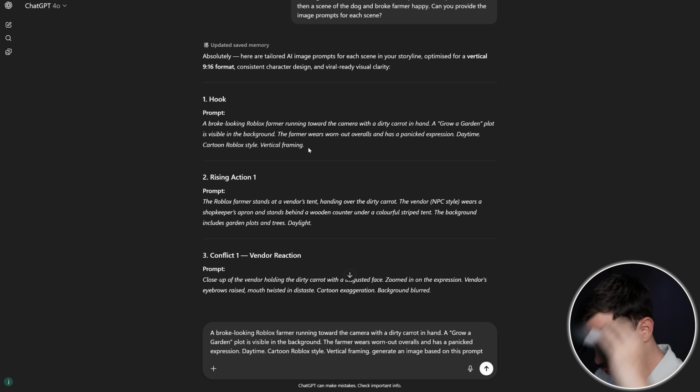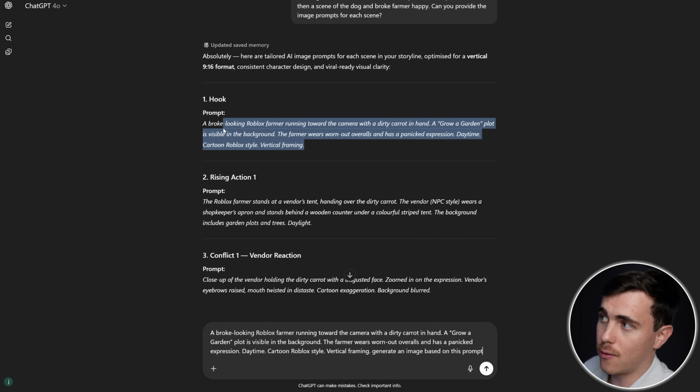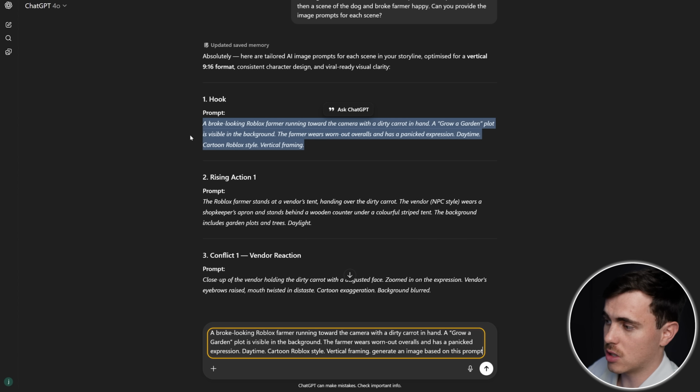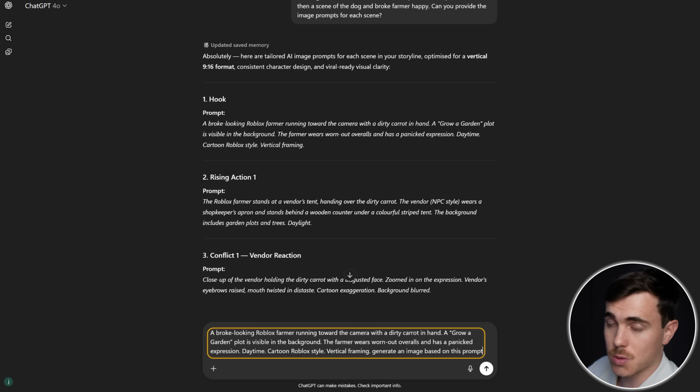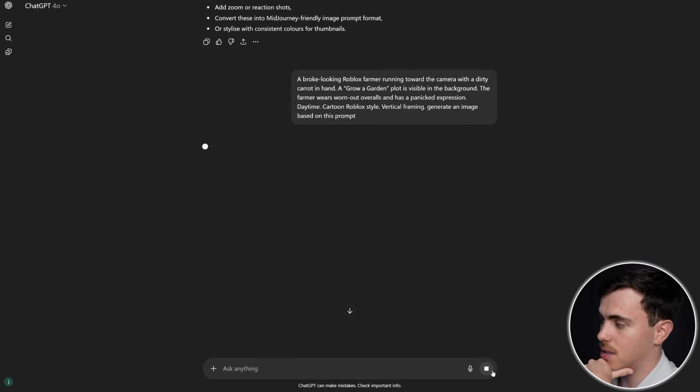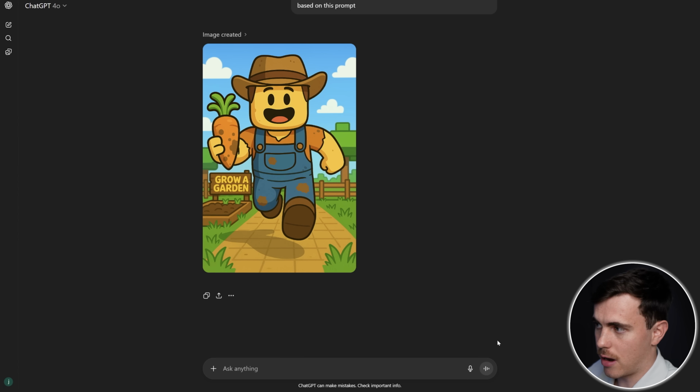Okay, so far, what I've done is just copy out our first image prompt, which was our hook, and I've just pasted it at the bottom here. And I just want to show you the first image that we get back from ChatGPT. Here we go. Okay, so after waiting for around 30 seconds, our image is now complete. And as you can see, you can make your own judgment on it, but it is terrible. This is not the quality we want to achieve.